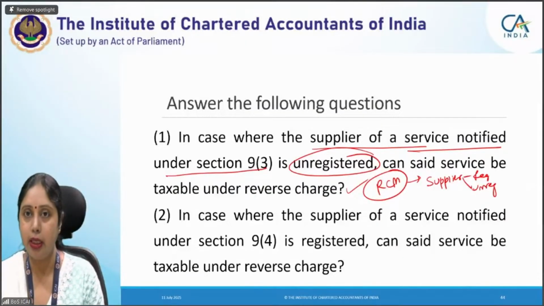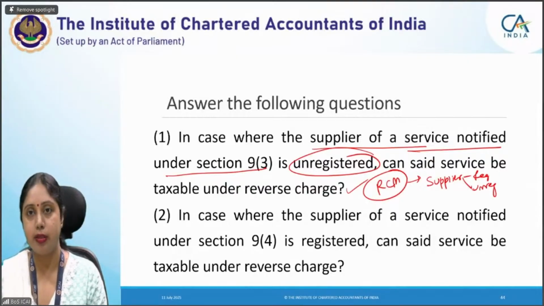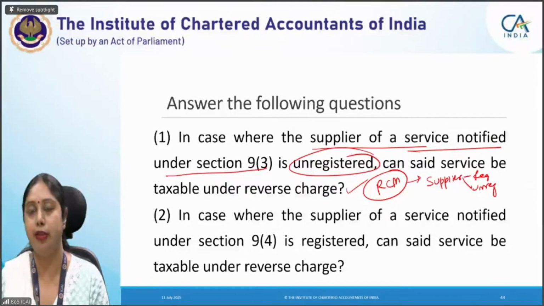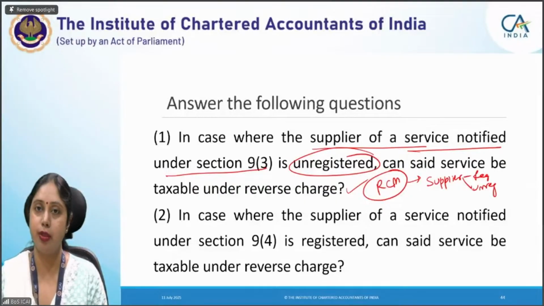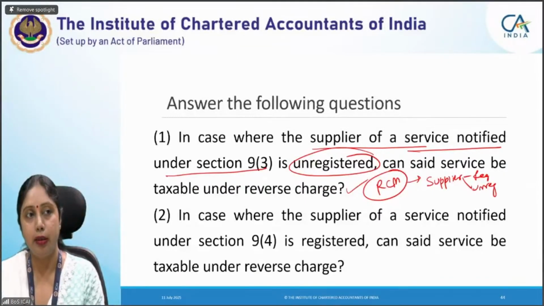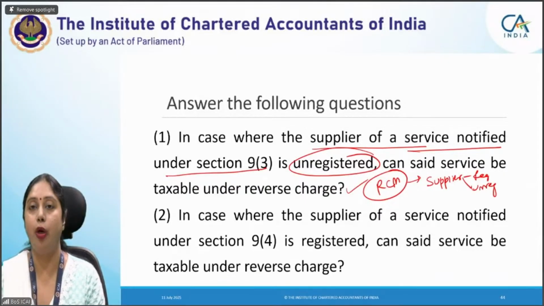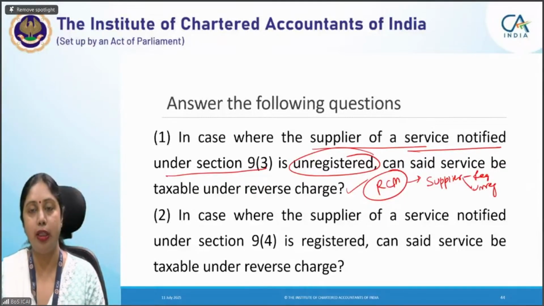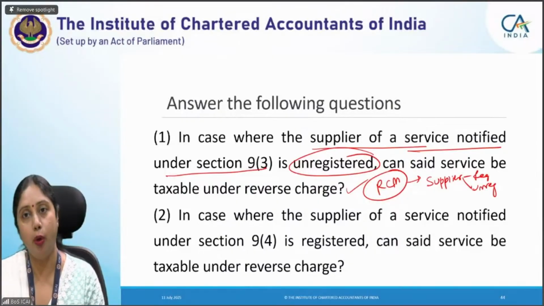So in case the supplier is unregistered and that service qualifies as a 9(3) service, that is important. Suppose I'm giving you an example here. Security services are there, and we know that security services will be considered as notified under Section 9(3) only if the supplier is not a body corporate and the recipient is a registered person.